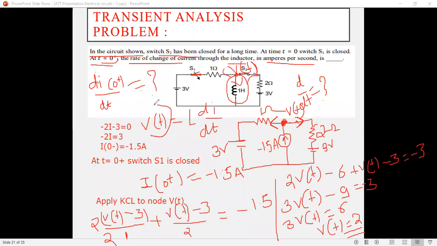Now I have a V of t, because this voltage is nothing but the voltage across this. So V of t has value 2. Put the value of L. What is the value of L? 1 Henry, and di upon dt. So di divided by dt at 0 plus, dividing by 1, is equal to 2. di divided by dt at 0 plus is equal to 2 ampere per second. So this is the solution of this given problem.